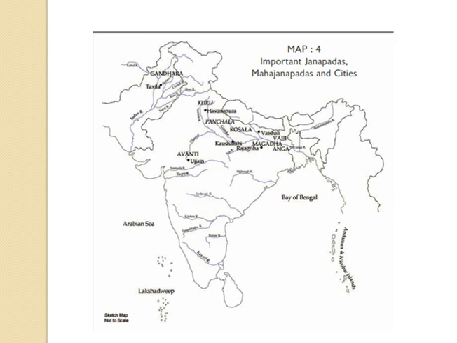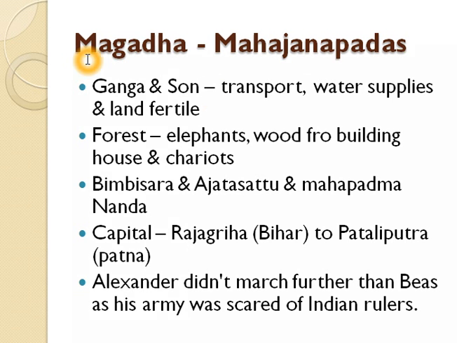So we will have a case study about Magadha. Magadha was a larger Mahajanapada, situated on the banks of the Ganga and the Son, where transport was easy and water supply was very easy, and the land around the Ganga and Son rivers was very fertile.